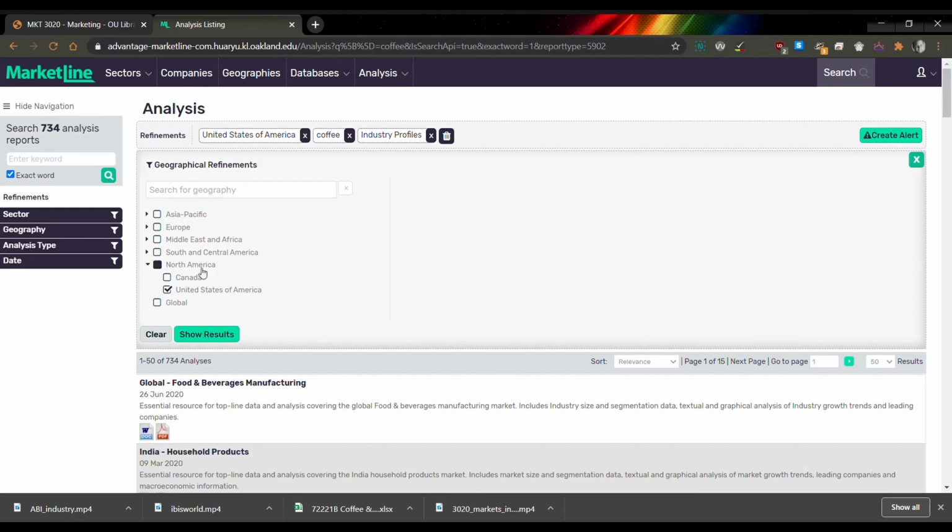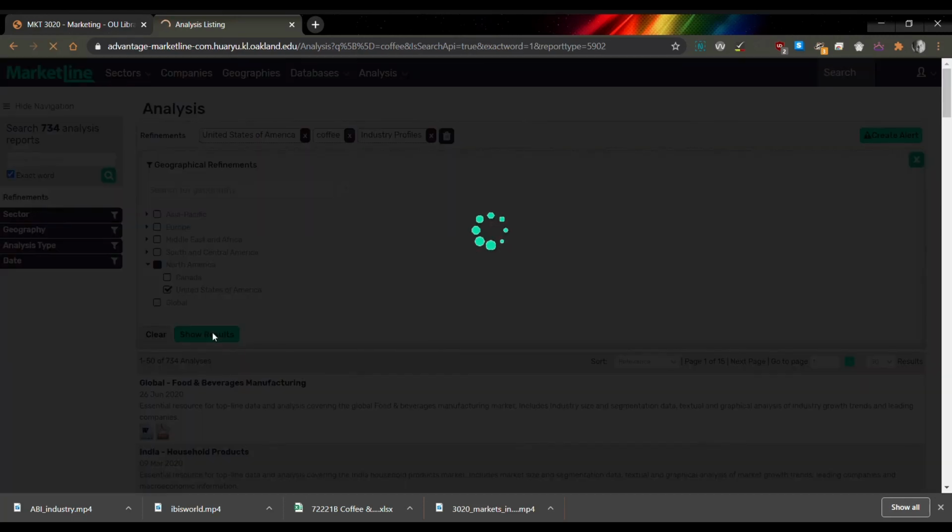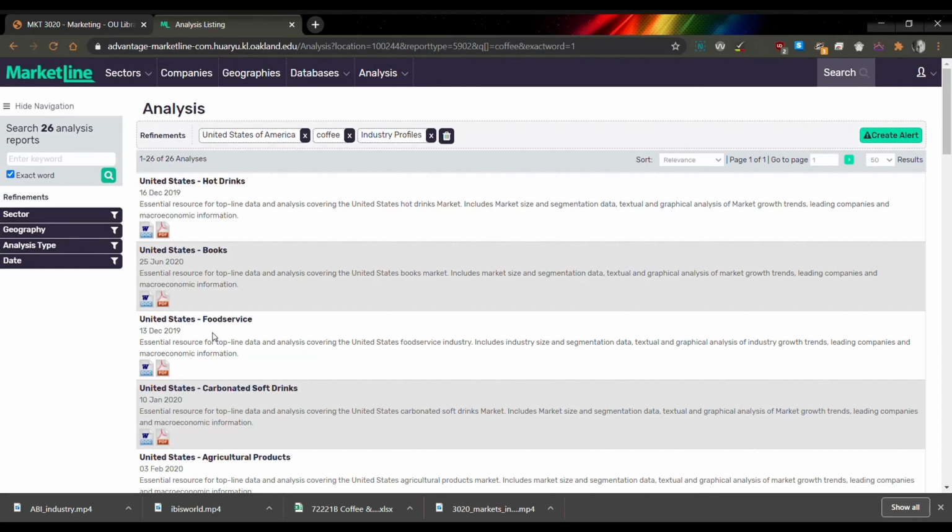They probably put it under South America. Anyway, so you can limit to particular geography. So I'm just going to say United States. I'm going to say show results. And I start getting industry reports for United States. So here's the hot drinks United States one. That's probably the one I'm looking to research if I'm interested in serving coffee drinks, something like an industry that Starbucks competes in.